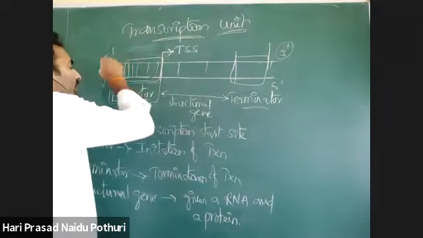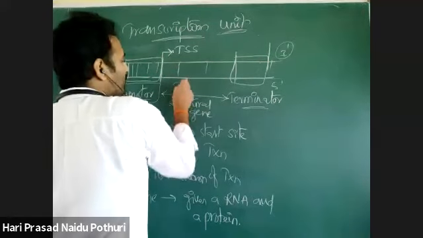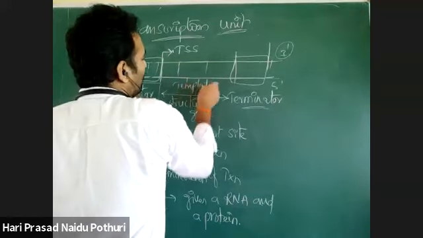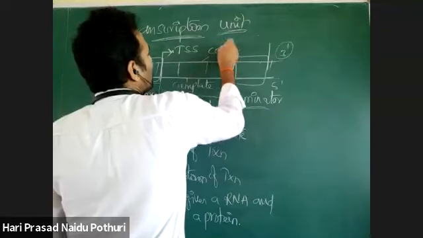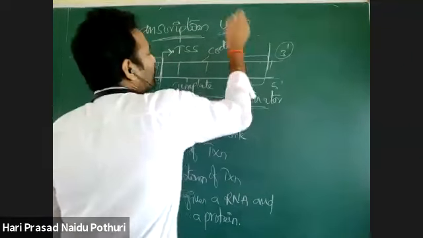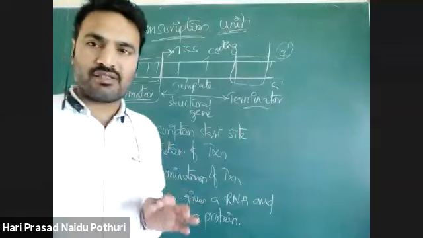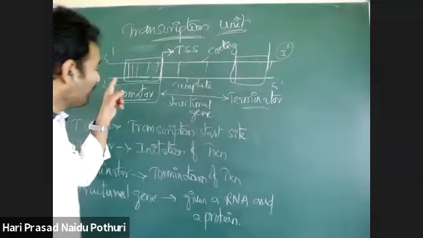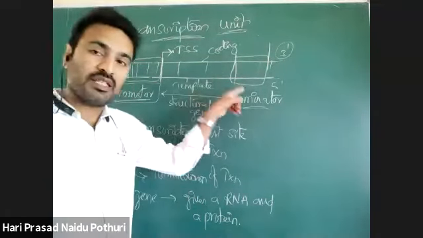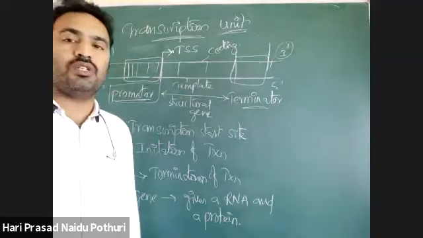In this direction, this is the template strand and this is the coding strand. This is a transcription unit. A transcription unit has a promoter sequence, a terminator sequence, and a structural gene.